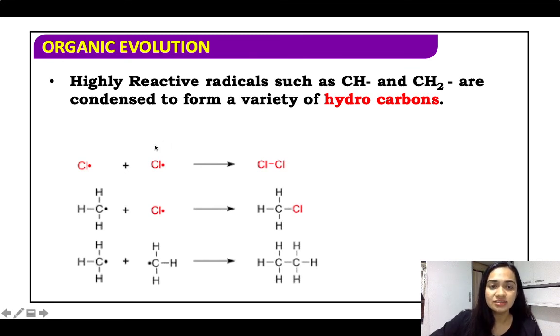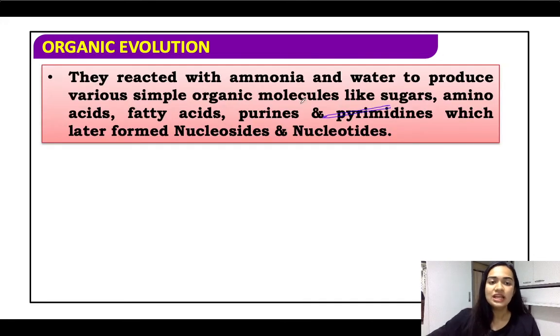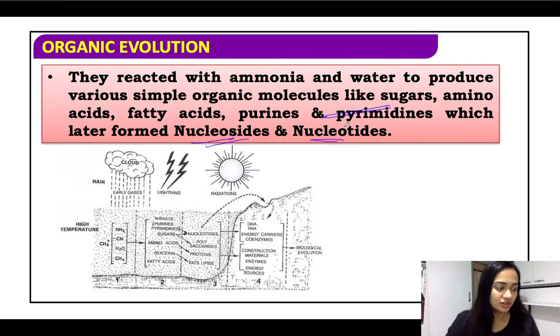So relatively highly reactive radicals such as CH and CH2 are condensed to form a variety of hydrocarbons. This led to the production of a great variety of hydrocarbons. Now, they reacted with ammonia and water to produce various simple organic molecules like sugar, amino acid, fatty acid, purines, pyrimidines, which formed nucleoside and nucleotides.